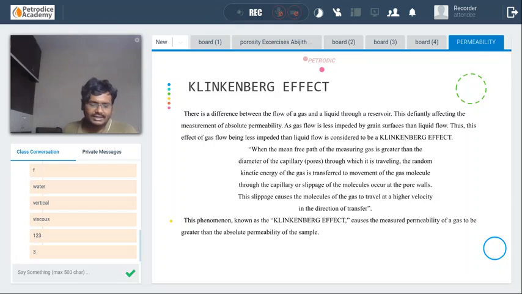Next, we will discuss the Klinkenberg effect, guys. Let us study the Klinkenberg effect and we will stop the class today. It will take some time. So first write down the notes: the Klinkenberg effect. Write it in your notes, guys. We will discuss it.